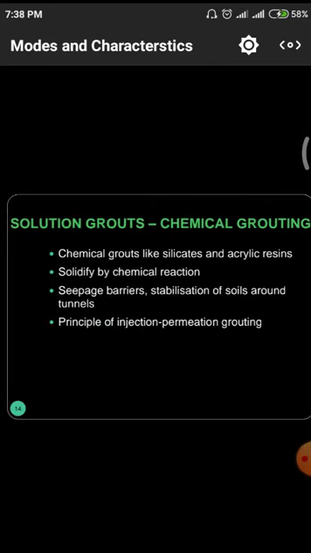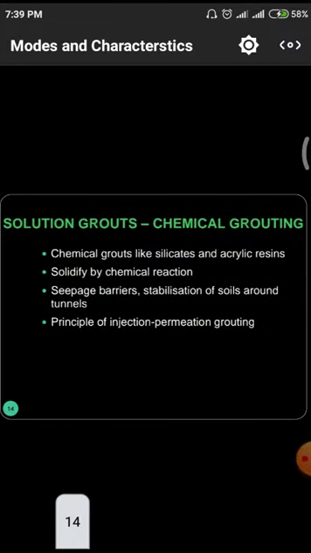And the next one is solutions of grouts with some quantities of chemicals. Especially we have to utilize these chemical grouts with silicates, acrylates, and resins, and those will solidify by chemical action. And for seepage barriers and stabilization of soils around tunnels, all those things we have to go for these chemical grouting materials. And the next one is the principle of injection, permeation grouting.